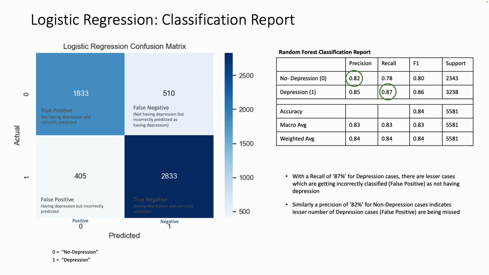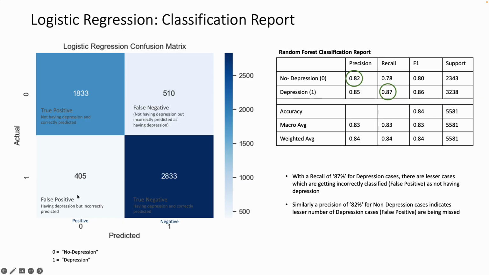Now looking at the confusion matrix for logistic regression. Here we see that this too has a high recall value of 87%, very similar to that of random forest. Even the precision value is at 82%. Overall accuracy is at 84%. So with a recall score of 87% for depression cases, there are fewer cases which are getting incorrectly classified as not having depression.